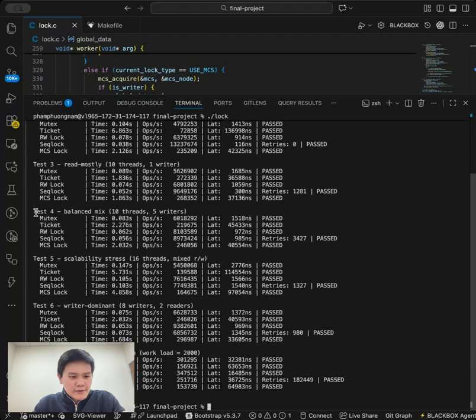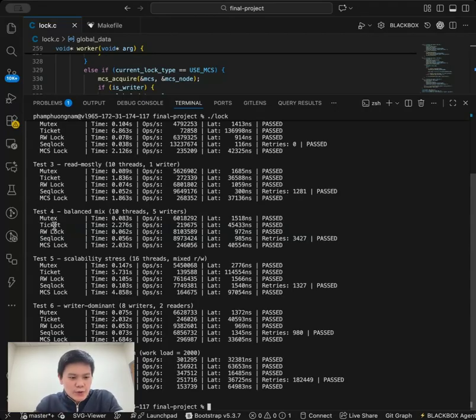Now let's move on to test 4 and test 6. These are more write-dominant tests, with more writers here, and we can clearly see that the reader-writer lock wins. The reason is that the reader-writer lock we implemented prefers writers, so the writers essentially block every new reader coming in, which is why it works more efficiently here.